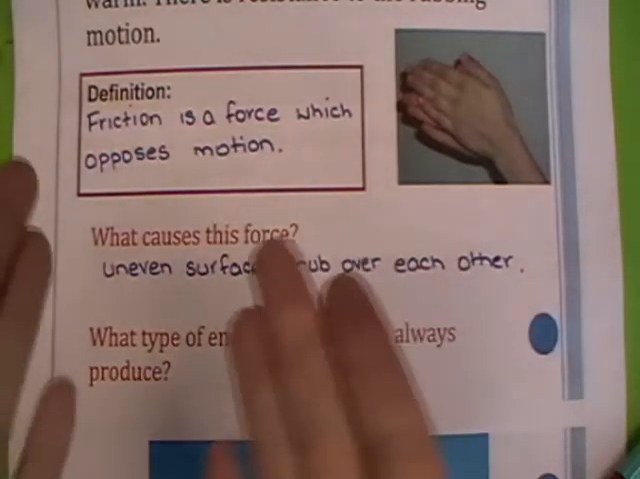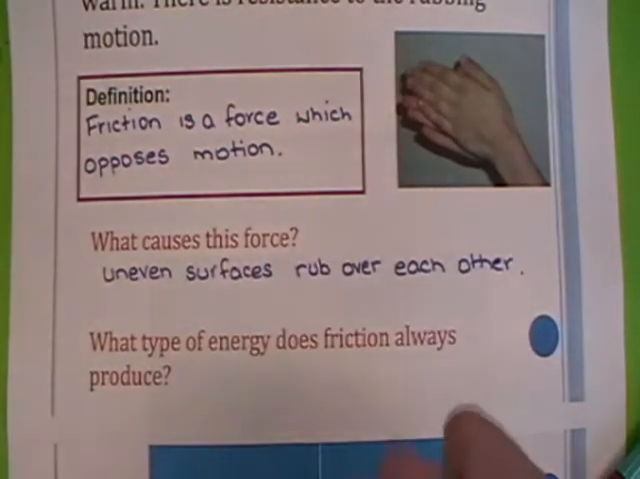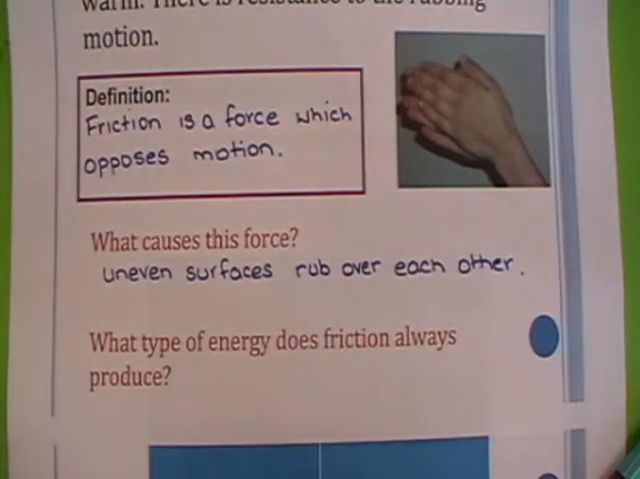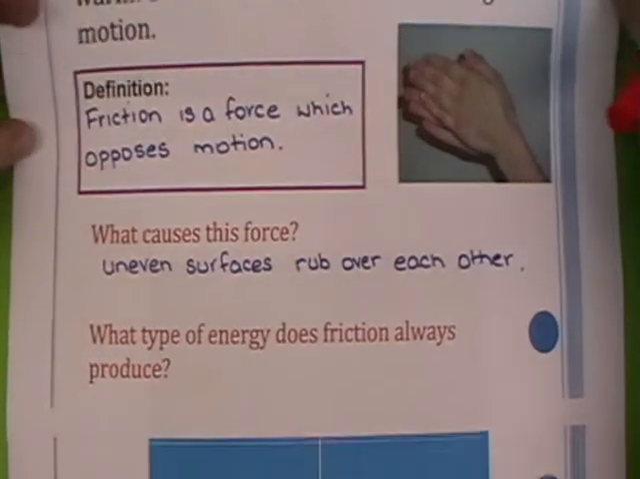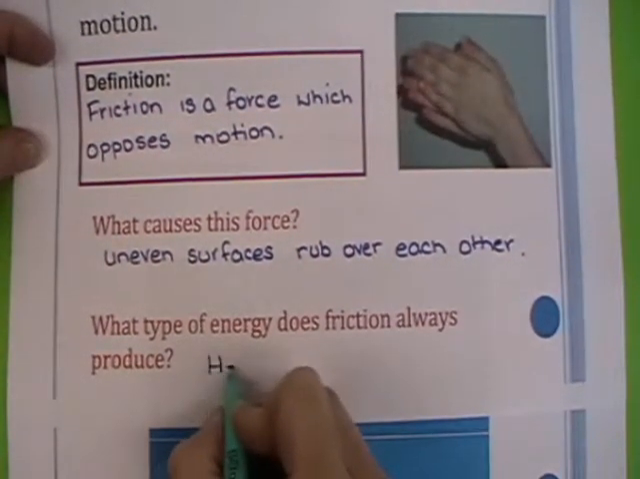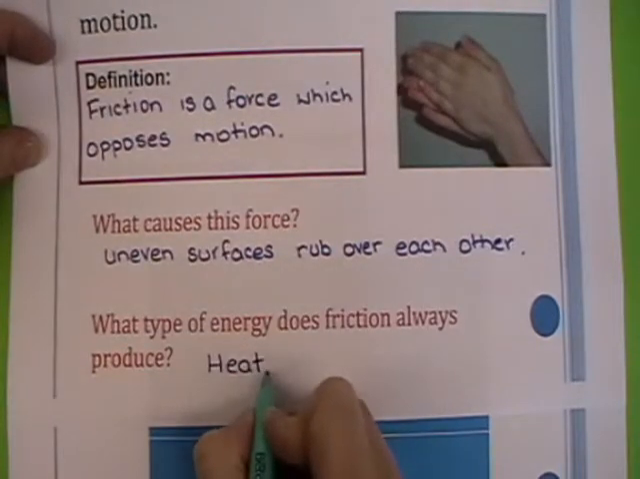On the surface of our hands, we have, of course, got lots of different lines on your hands, your fingerprints, as you know, and your skin's very bumpy. And when you rub your hands together, then that's causing a lot of friction. Which type of energy does friction always produce? And the answer to that is, of course, it produces heat.